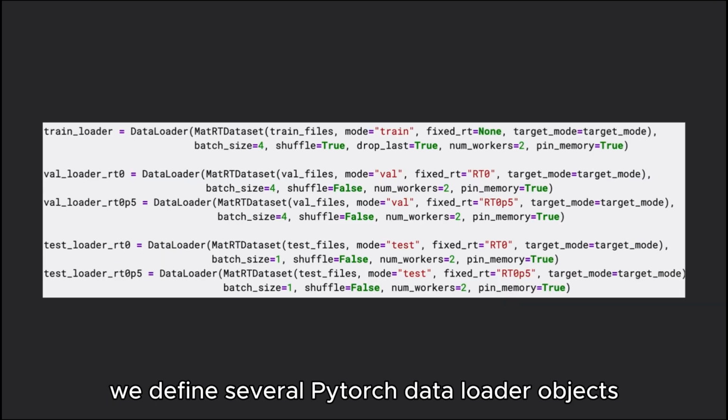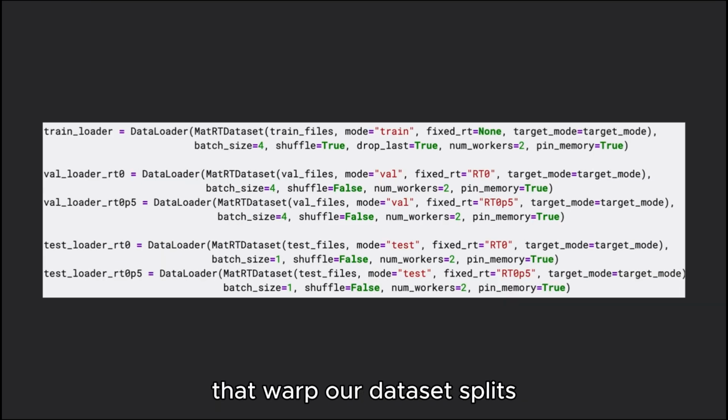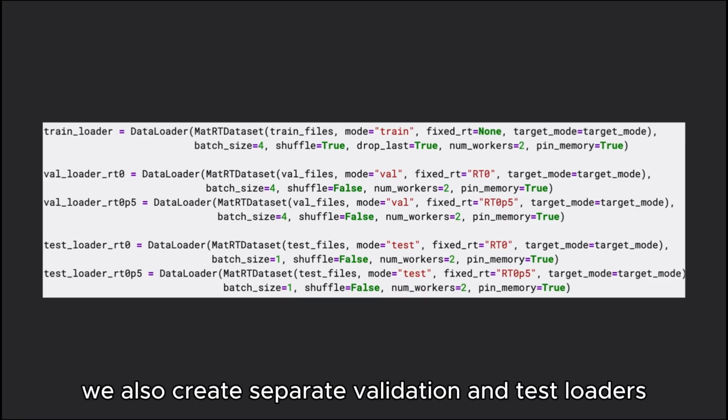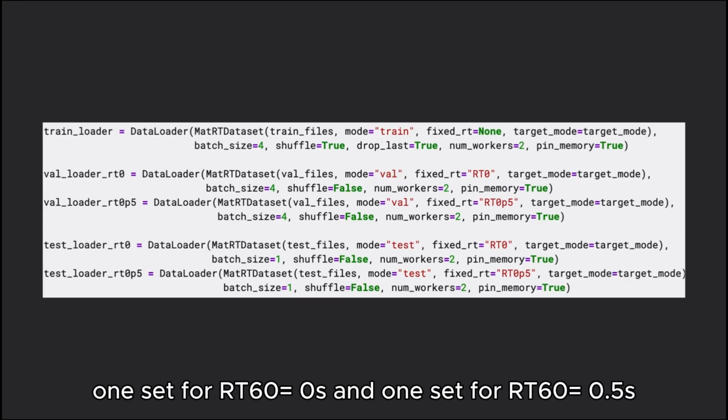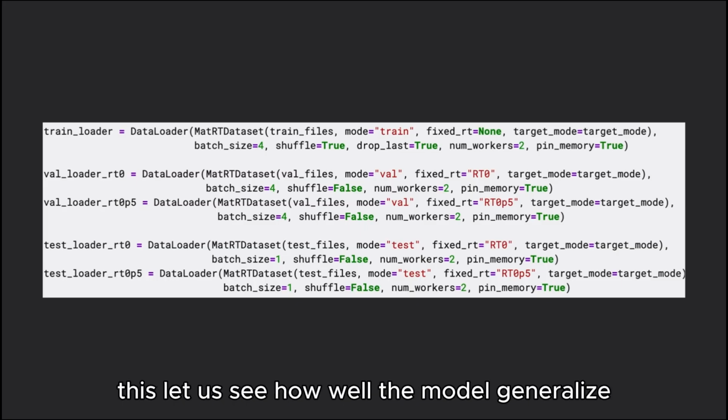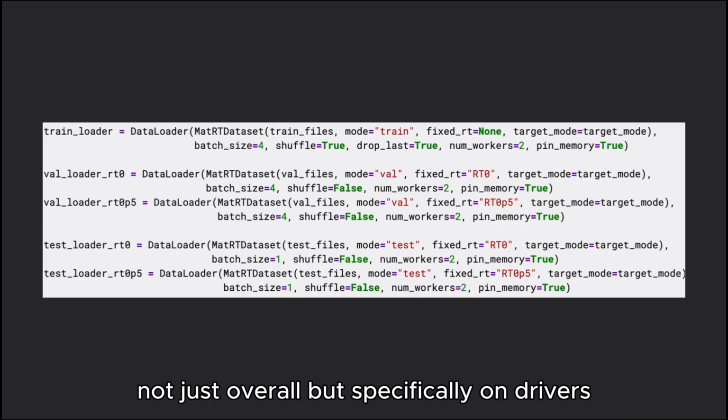We define several PyTorch data loader objects that wrap our dataset splits and feed data into training and evaluation loops. We also create separate validation and test loaders for each reverberant condition, one set for RT0 and one set for RT0.5. By having distinct loaders, we can evaluate performance per condition. This lets us see how well the model generalizes, not just overall, but specifically on dry versus reverberant acoustics.